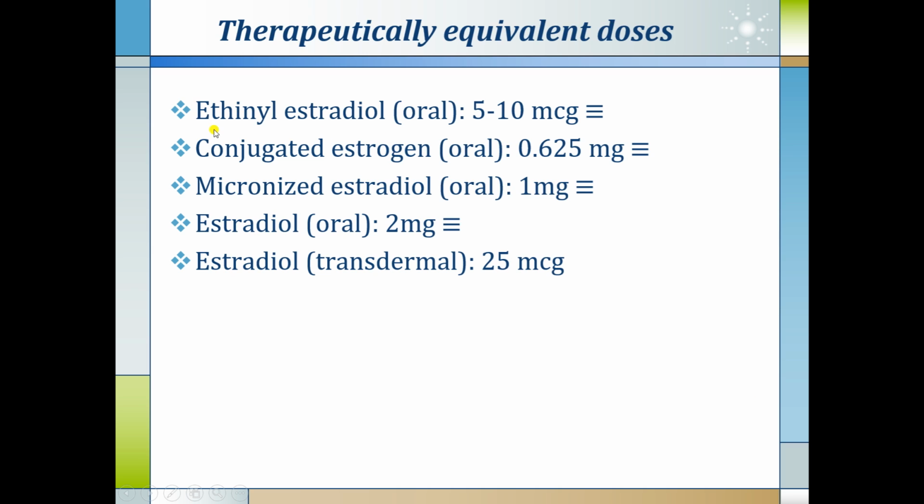If we have to change between the steroids, then we should know the therapeutically equivalent doses. Here it is: ethinyl estradiol orally 5 to 10 microgram is equal to conjugated estrogen orally 0.6 to 5 milligram, which is equivalent to micronized estradiol 1 milligram, equivalent to estradiol oral 2 milligram, which is equivalent to estradiol transdermal 25 microgram. So these are the equivalent doses of different preparations, and if you have to switch between preparations, you should consider this.